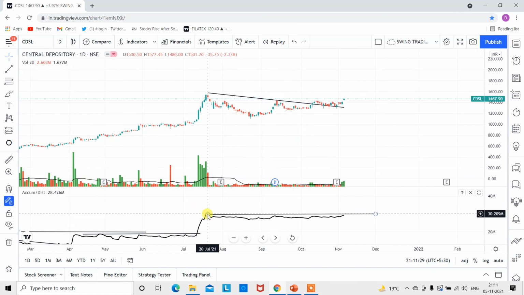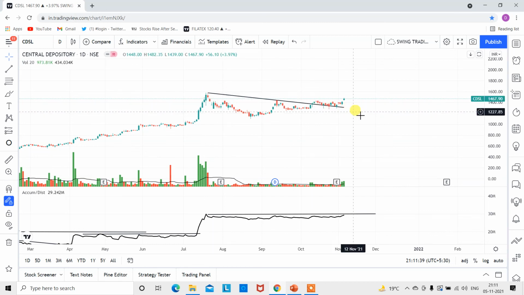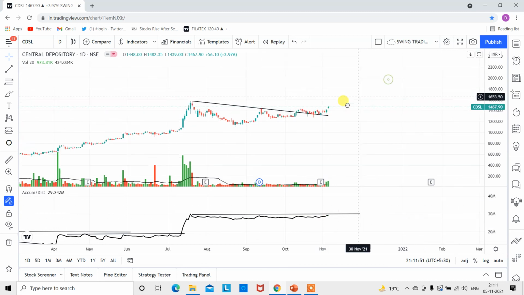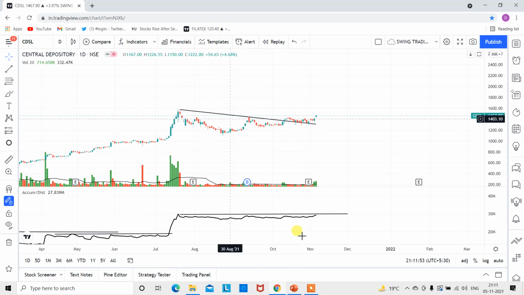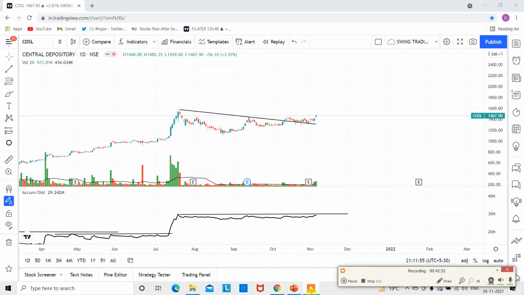If they had exited, this line would be declining, but this is consolidating. That means they are in a real consolidation phase. The actual short selling has not happened at this level. So now I am just waiting for the volume to cross this line, and if the price is also supporting this volume, where effort equals results, then we can participate for the next leg of the journey in CDSL. So that's it from our end for today's session, friends, and this is how we will learn.